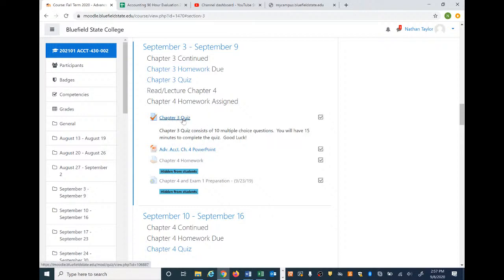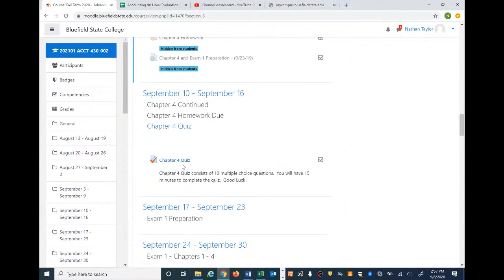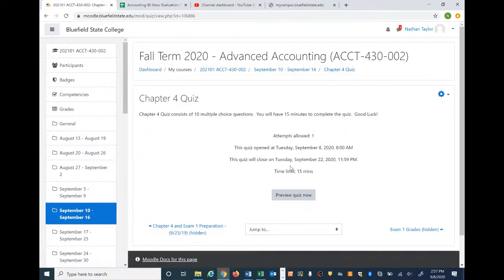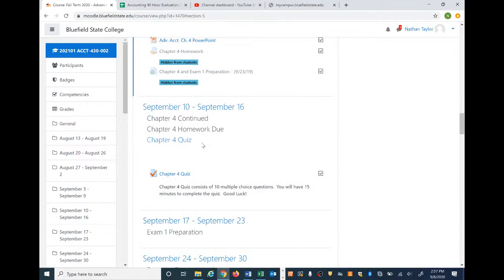Once again, Chapter 3 quiz, you have a week on that. I'll be posting Chapter 4 homework. And Chapter 4 quiz is actually already available, and you have until the 22nd to work on that. So you notice here, I want to point out next week, the 10th to the 16th. My plan is to work over some problems in class the next couple weeks and do an extensive exam review on this day of class, and then probably go over some questions from quizzes 1 through 4 in this class period here.